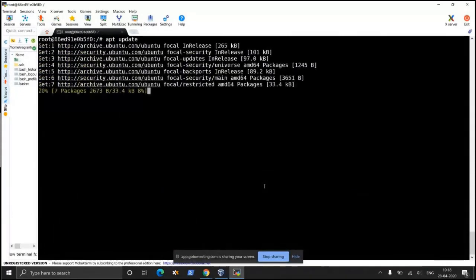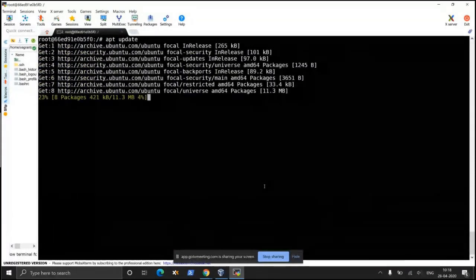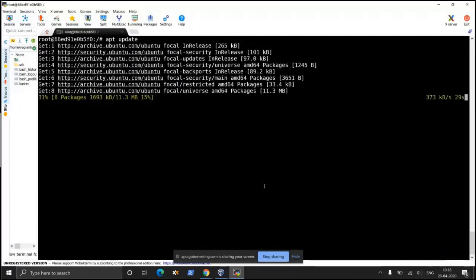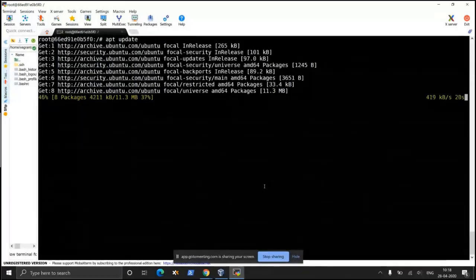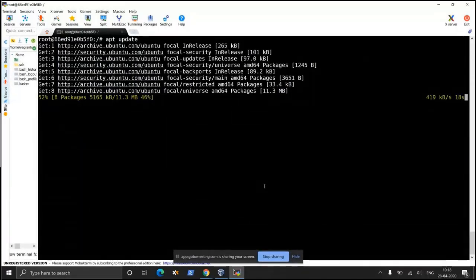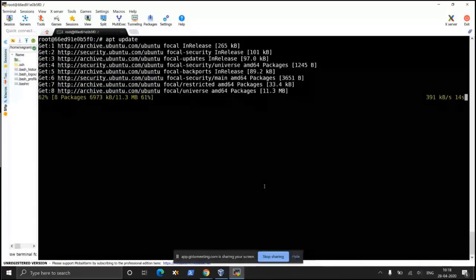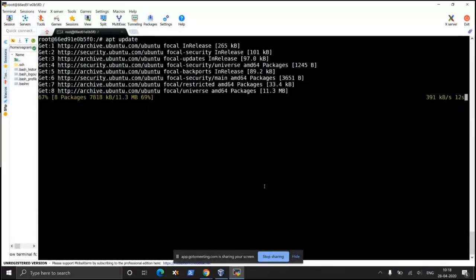It is working properly, absolutely all right. So that means all Ubuntu related commands work. apt update is as good as yum update on a CentOS system. So this system completely accepts all the Ubuntu Linux related commands.